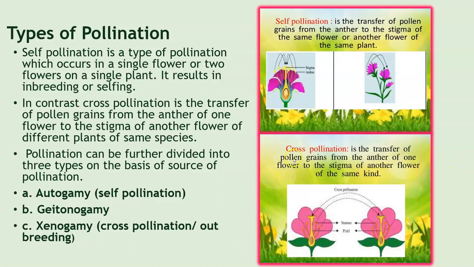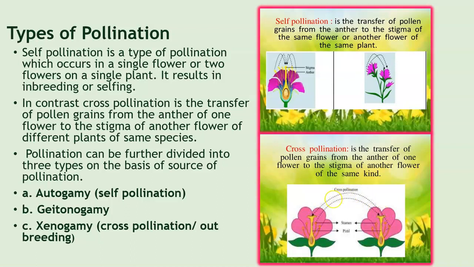So have a look at this image here. It talks about cross-pollination. It is the transfer of pollen grains from the anther of one flower to the stigma of another flower of the same kind. So this is one flower located on one plant, and this is another similar flower which is located on a different plant. The pollen grains are transferred from the anther of one flower to the stigma of the other flower.